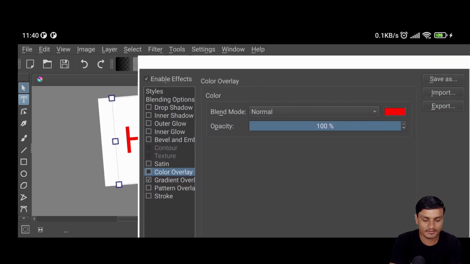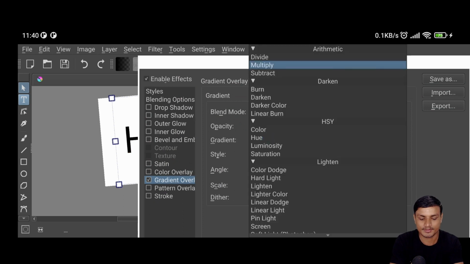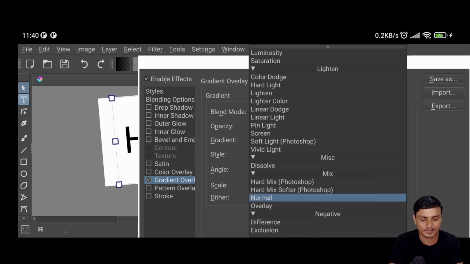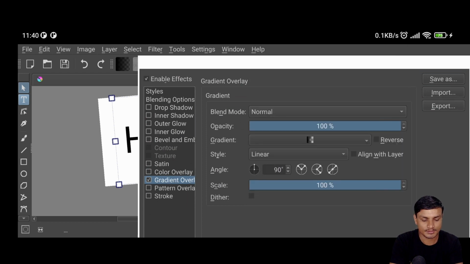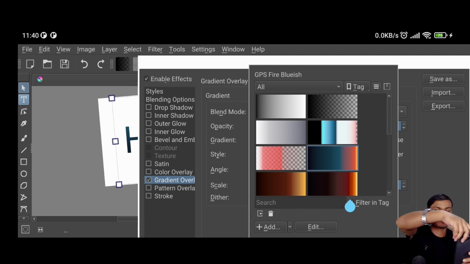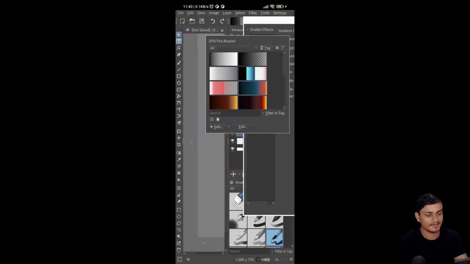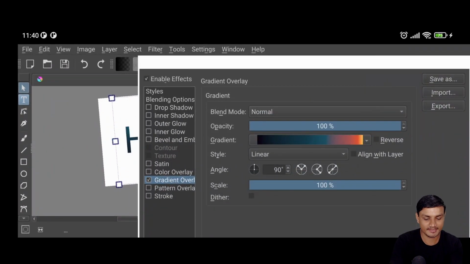Or I'm gonna go to the gradient overlay. Okay, if you have used Photoshop, I don't need to tell you guys what I'm doing here. Okay, I'm gonna change the blend mode to normal. So there we have the gradient style. I'm just gonna choose any. Okay, I may have to go like this again. A little bit annoying, but it works.